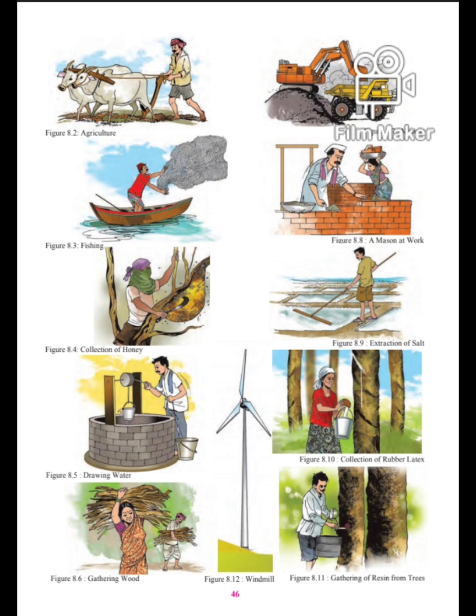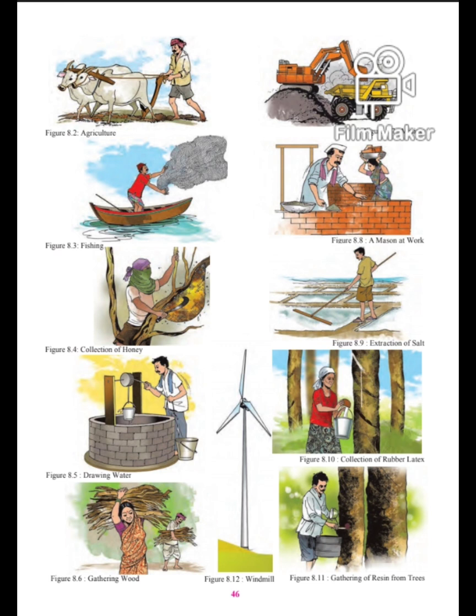Now in figure 8.14, global water reserve and availability. Earlier I explained to you that out of the total area on the earth's surface, nearly 71% is occupied by water and 29% by land. But still we are facing a water crisis on earth. There is a problem of water everywhere. We have to use water sparingly.